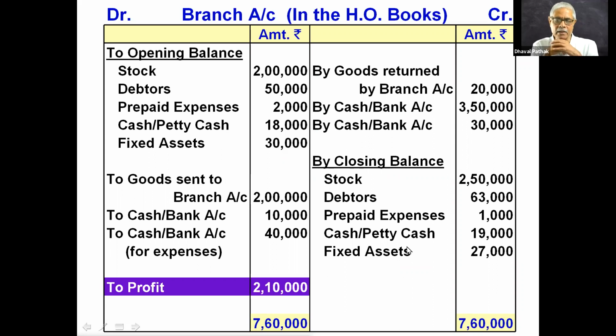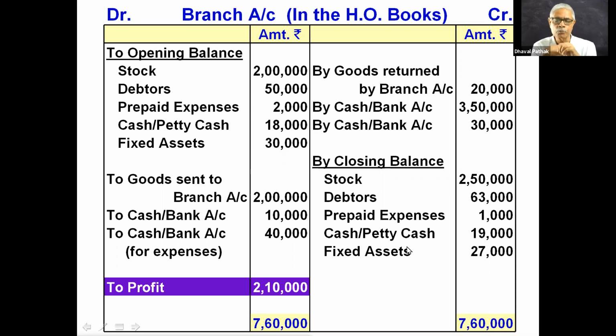After explaining these journal entries, I started explaining individual items. First of all, I took up the items of petty cash. Petty cash opening balance 18,000, cash sent 10,000, total 28,000. Petty cash at the end of the accounting period 19,000. So 9,000 is the petty expenses that we can find out. So in the petty cash account, there are 4 things: opening balance, cash sent, expenses paid, that is 9,000, and closing balance 19,000.